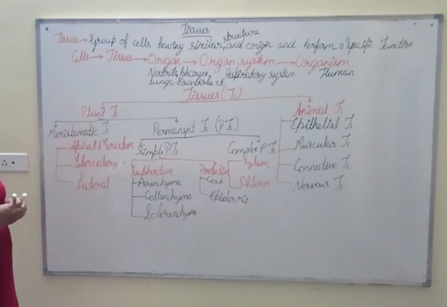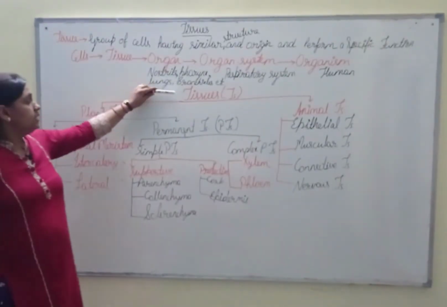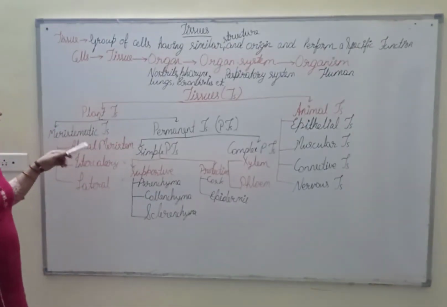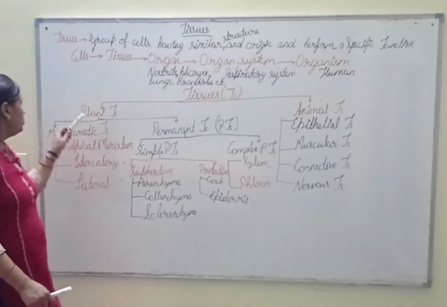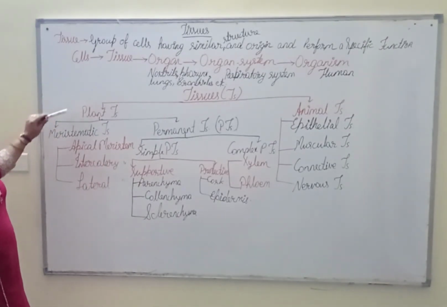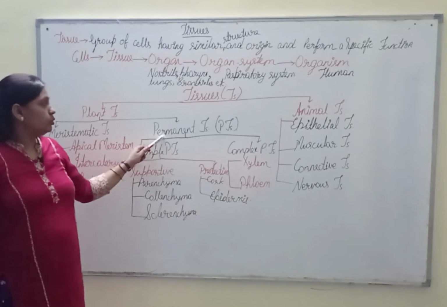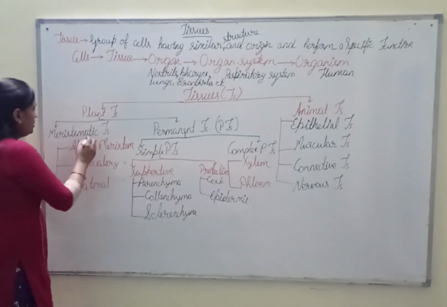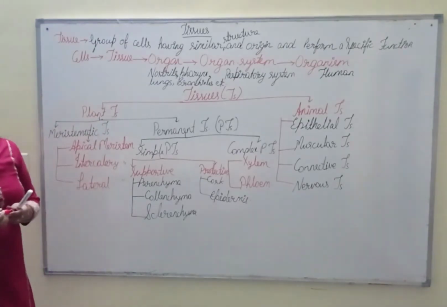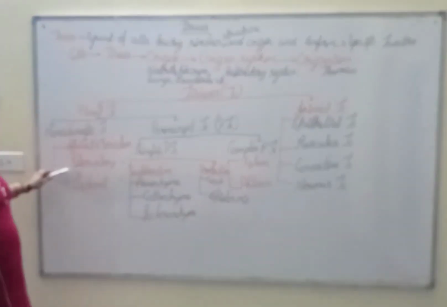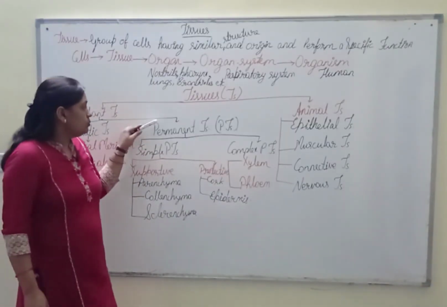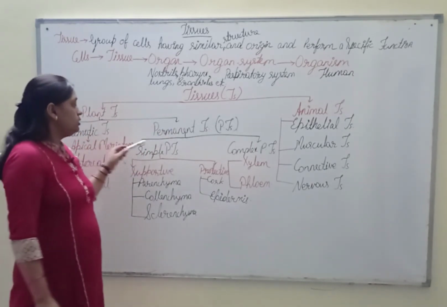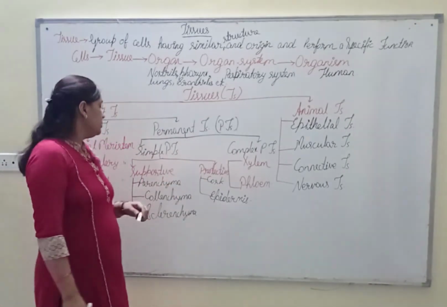So these are the divisions of tissues: tissues are broadly divided into plant and animal tissue. Plant tissues are again divided into meristematic and permanent tissues. These meristematic tissues are of three types: apical, lateral and intercalary meristems. While these permanent tissues are subdivided into simple permanent and complex permanent tissues.